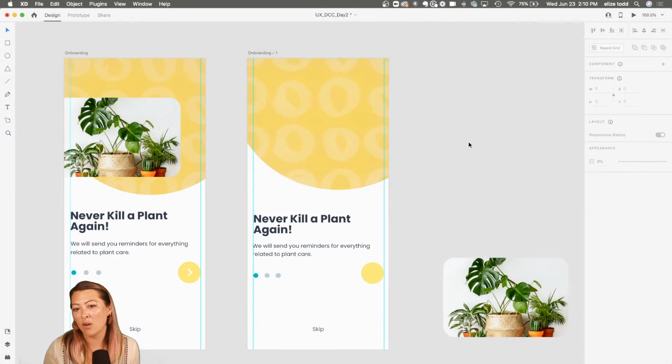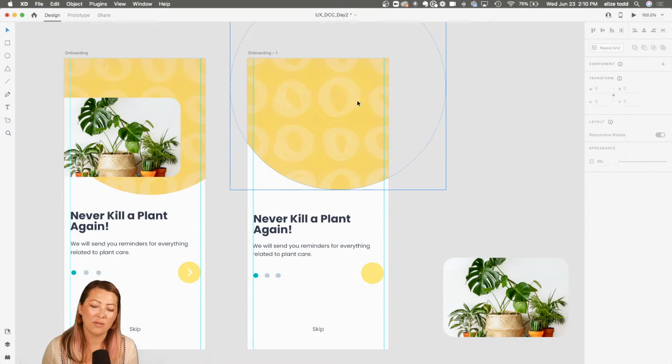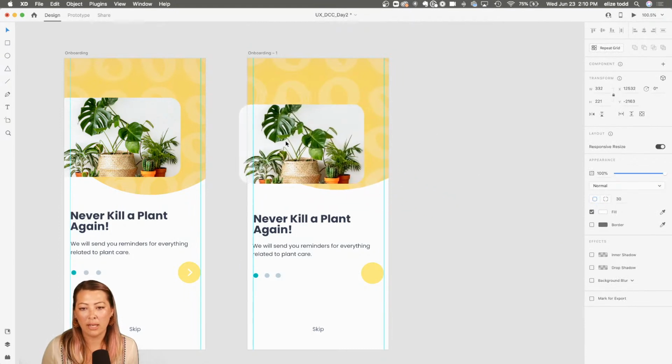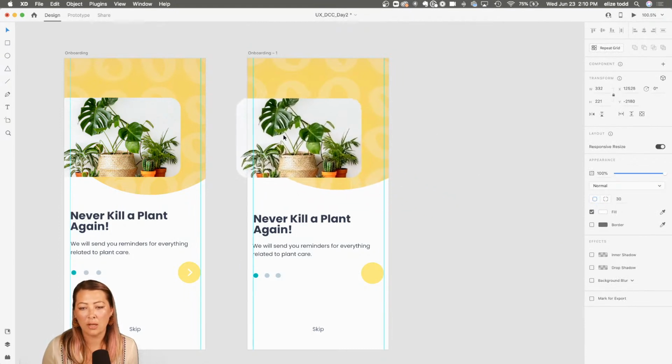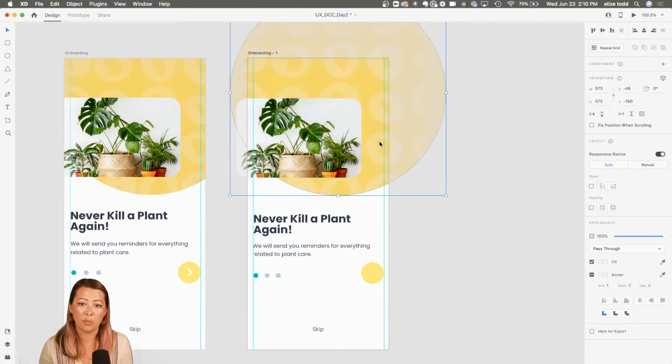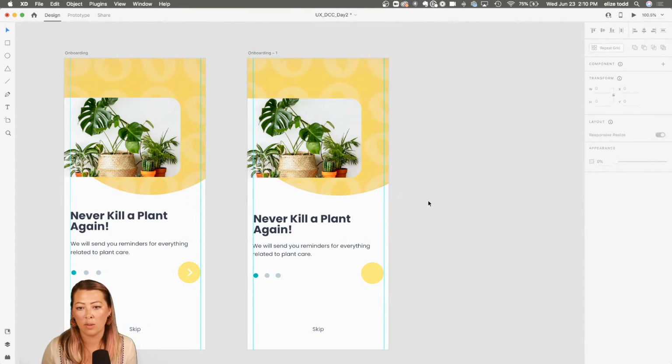If you guys recall yesterday, my whole inspiration was beautiful pot holders. So that's why I have a style like that, a style of a cool plant holder. And then I have an image here that I'm adding as well. If you didn't see or don't know how to create masks and input images in them, you can watch the welcome video, where I showcase how to do just that.